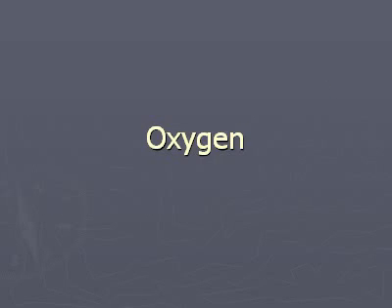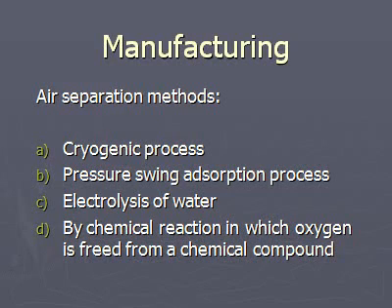Now, the next industrial gas is oxygen gas. Manufacturing of oxygen. There are different methods for manufacturing of oxygen. Number 1, cryogenic process. Number 2, pressure swing absorption process. Number 3, electrolysis of water. Number 4, by chemical reaction in which oxygen is freed from a chemical compound.